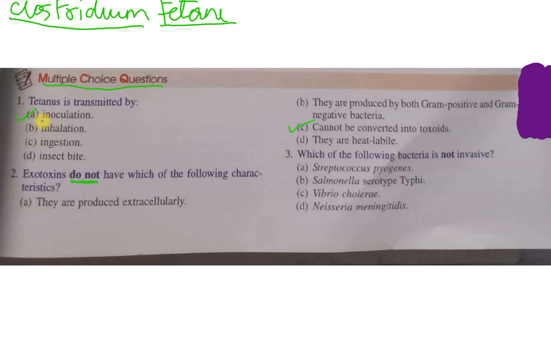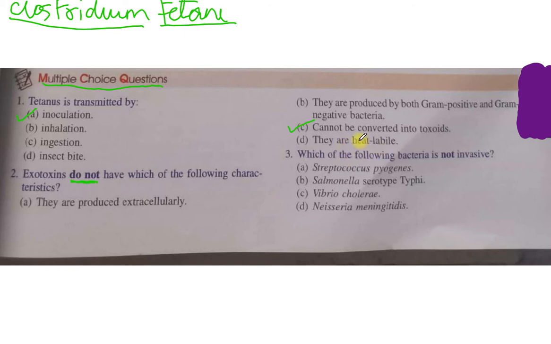Because we know that exotoxins, these are the proteinaceous toxins which can be produced by both the gram-positive and gram-negative bacteria. And they are called exotoxins since after their production, these are released out of the cell extracellularly. And because these are protein in nature, so these are also heat labile.